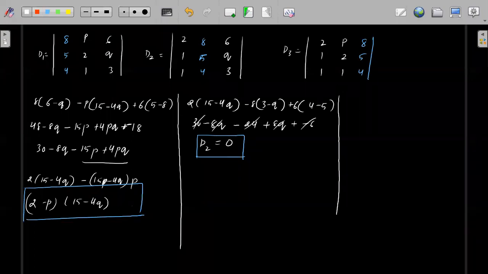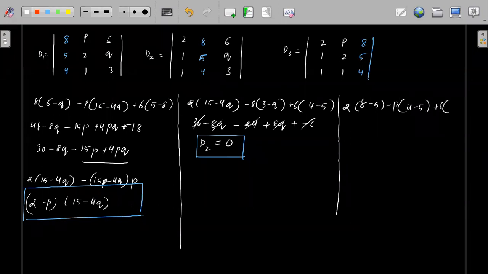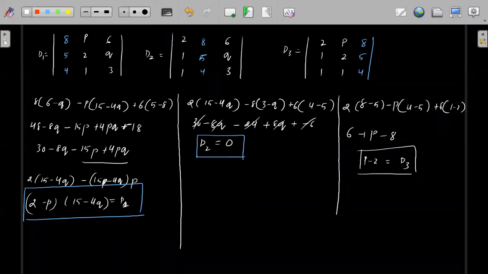D3 is 2 into (8 minus 5) minus P into (4 minus 5) plus 8 into (1 minus 2). So this is 6 minus 4 plus P, and this is minus 8. So this is P minus 2. This is D3. So we have got D3 as P minus 2, and we have got D1 as (2 minus P) into (15 minus 4Q).